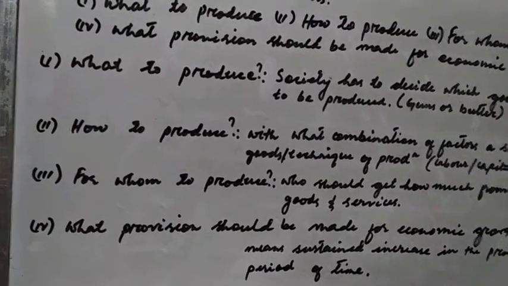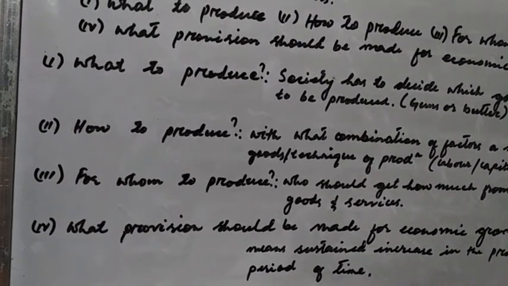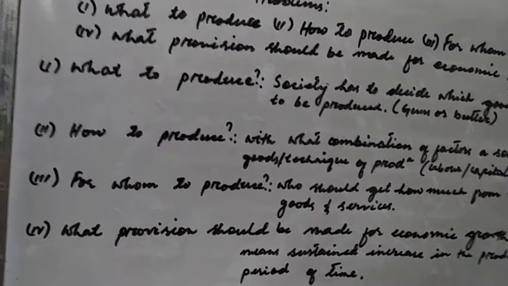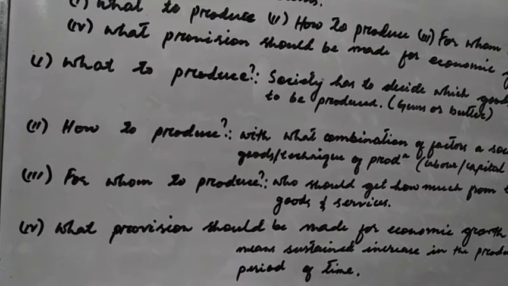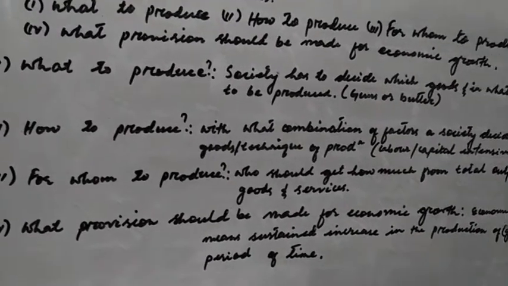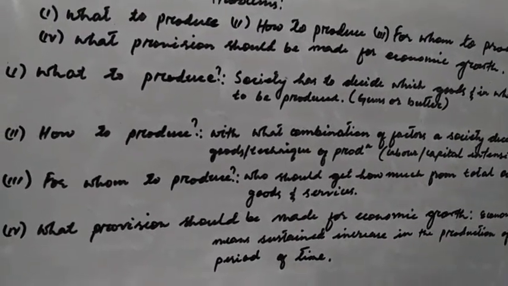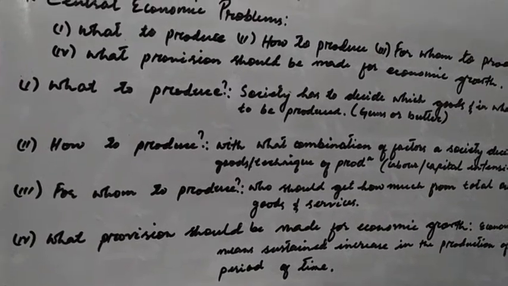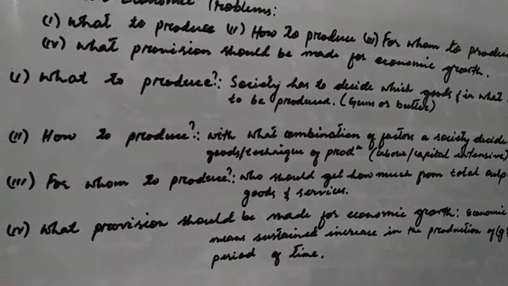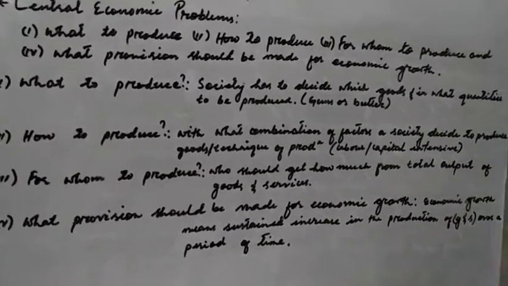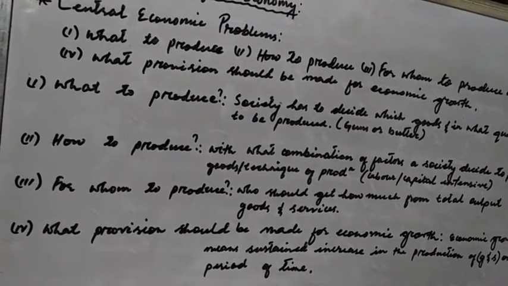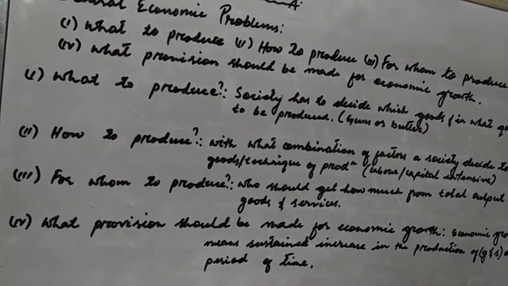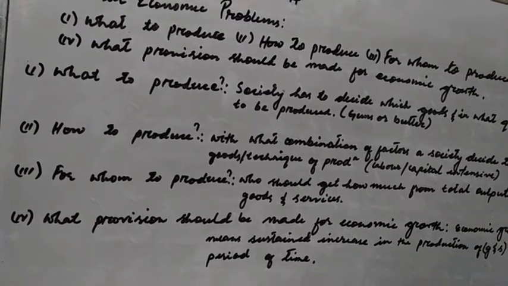And so a society, an economic policy, has to decide who should get how much from the total output of goods and services, so that inequality in a society is reduced to a certain, desirable level. Here we can talk about different sources of income. Mainly, it is divided into two. First one is